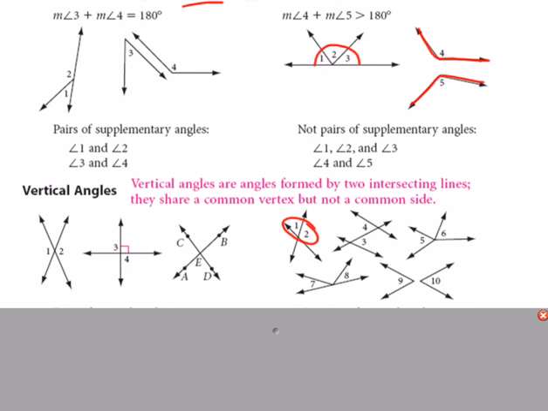Here, the problem with 3 and 4 is that angle 4 and angle 3 are at two different intersections. Angle 4 is up at the top intersection, angle 3 is down at the bottom one. Okay. Here, the problem with 5 and 6 is that these are not two lines that are intersecting. Even though there is only one intersection, these are just made up of 4 separate rays. 7 and 8, same thing. There's one straight line, but then we have these two separate rays going in two other different directions. So those can't be vertical. And with 9 and 10, there is no intersection. They don't meet.